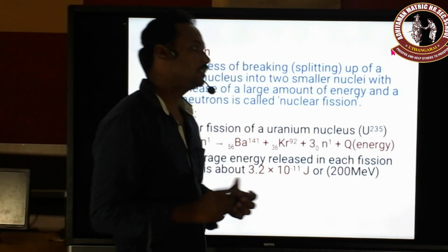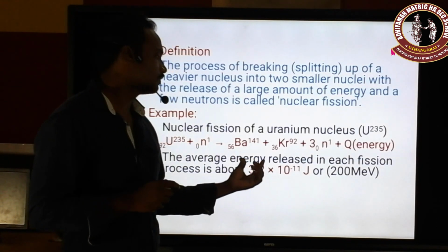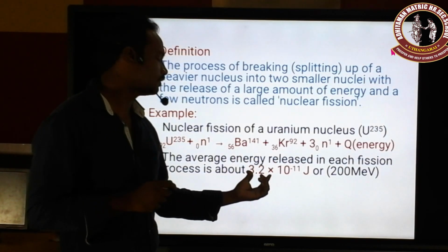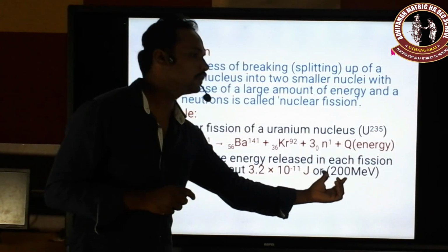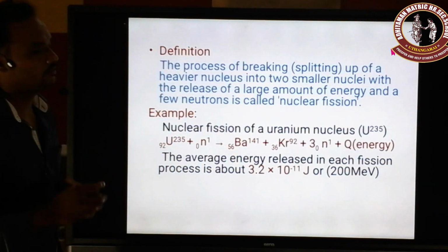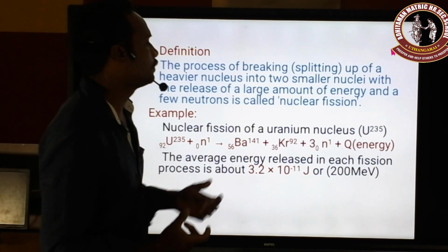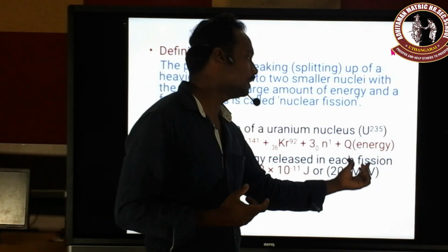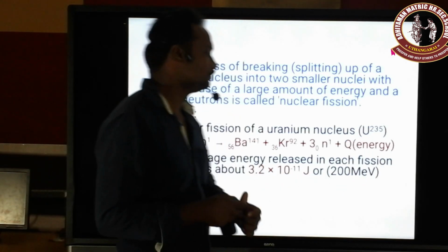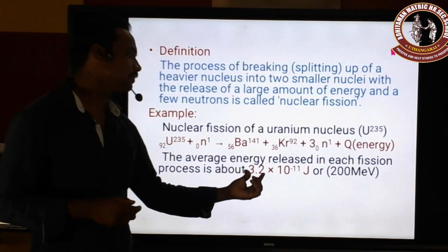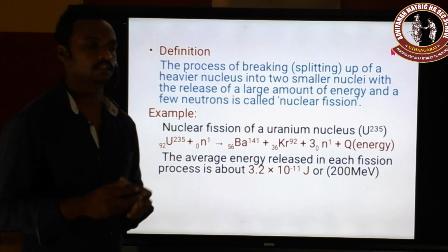Okay, how much energy will be produced per fission reaction? Per fission reaction, the energy produced is equal to 3.2 into 10 power minus 11 joules, which is also equal to 200 million electron volts. Approximately, if one uranium nucleus gets split, the energy produced is 200 million electron volts, which you can also say is 200 MeV. That 200 MeV, equal to 3.2 into 10 power minus 11 joules, will be released during this fission reaction.